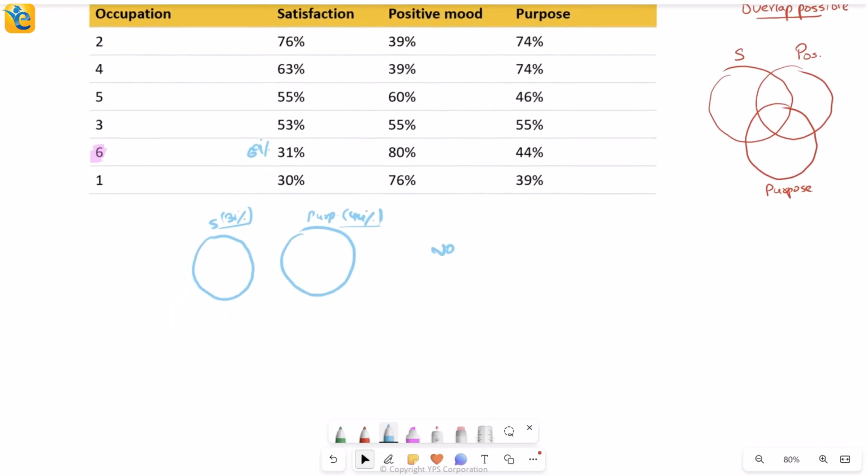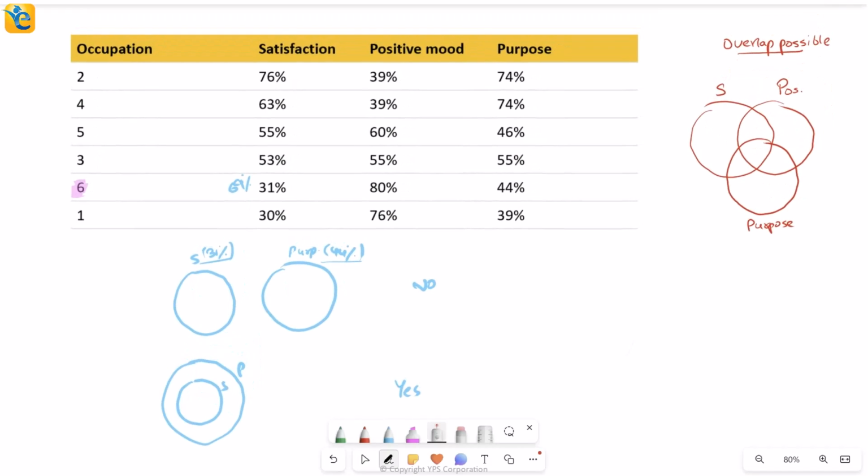On the flip side, there's another possibility also that this entire S circle is a part of purpose, in which case I have not just the majority, but all of the people who said satisfaction also said they have this sense of purpose. So in this case, I can get a yes also. So my answer depends on the overlap between these categories, and I have no idea where that overlap is. Are they disjoint? Do they have elements in common?